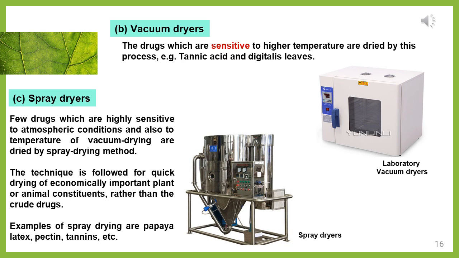This method can be utilized for plant or animal constituents rather than crude drugs. You are just going to dry the constituents, like the latex, pectin, and tannins, which are obtained as a decoction or prepared material from the plant crude drugs. Those materials can be dried using this spray drying method. So this is a suitable method also.